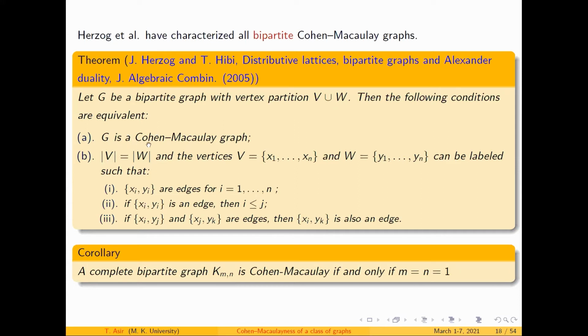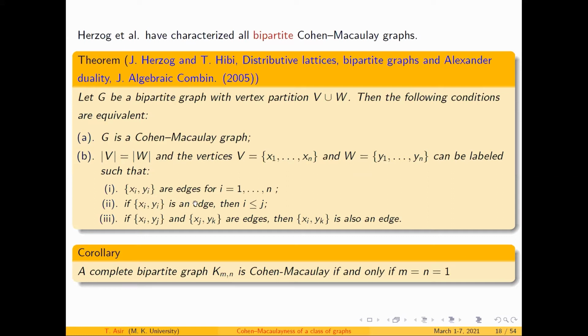A graph is Cohen-Macaulay if and only if the cardinality of each partition set V and W is equal. That means it should be equally partitioned, with the vertex set labeled x1 to xn and the other part y1 to yn, and it should satisfy these conditions.